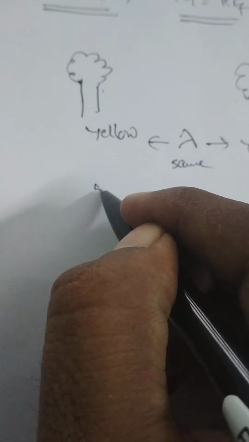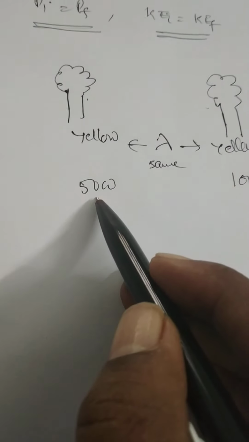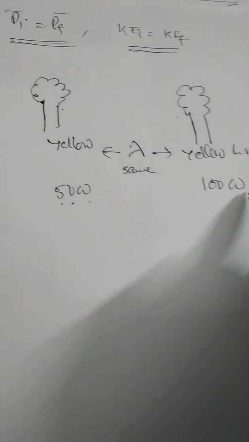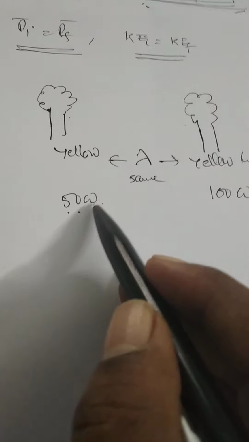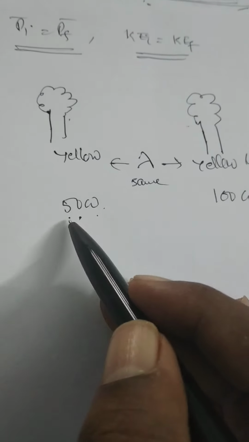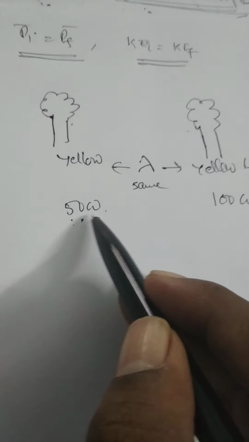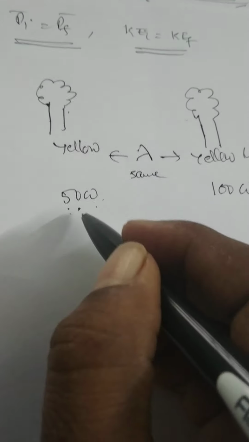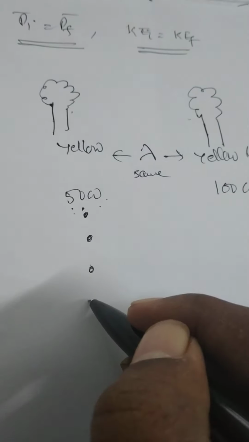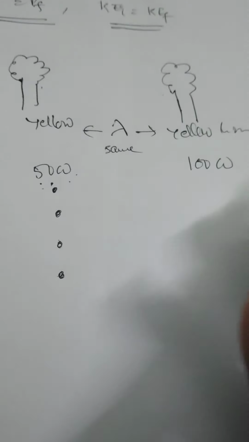Next, let the power of the first bulb be 50 watt and the second bulb 100 watt. As the power is less in case of the first bulb, intensity will be less. Intensity will be less means the number of photons emitted by the first bulb in a given time will be less compared with the second one.